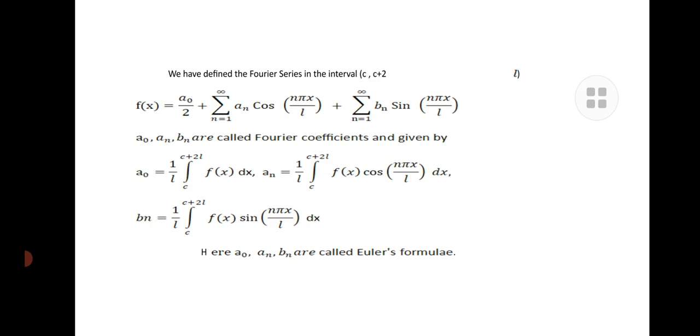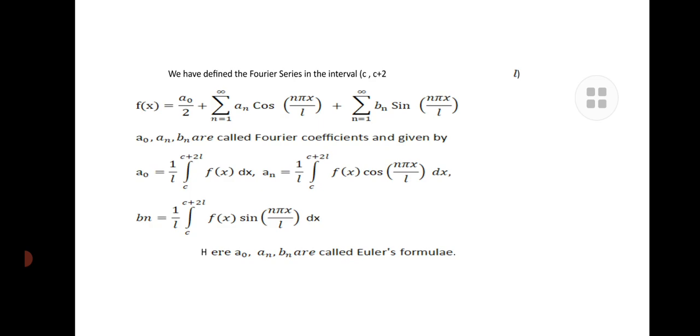For this, we can justify that f of x plus 2L is equal to f of x by taking f of x equal to sin pi x divided by L, and another function in terms of cos, that is g of x equal to cos pi x divided by L. For both functions we can prove that f of x plus 2l is equal to f of x and g of x plus 2l is equal to g of x.